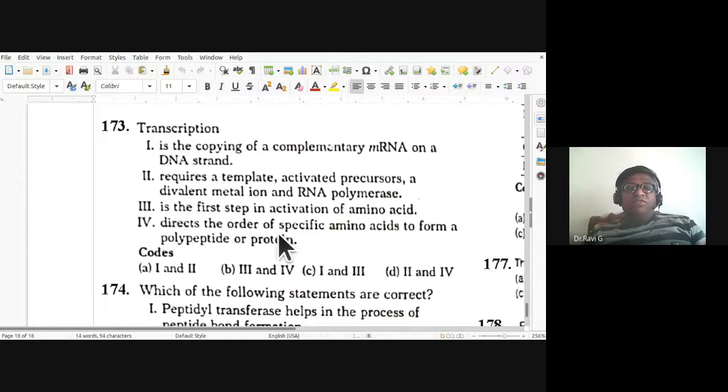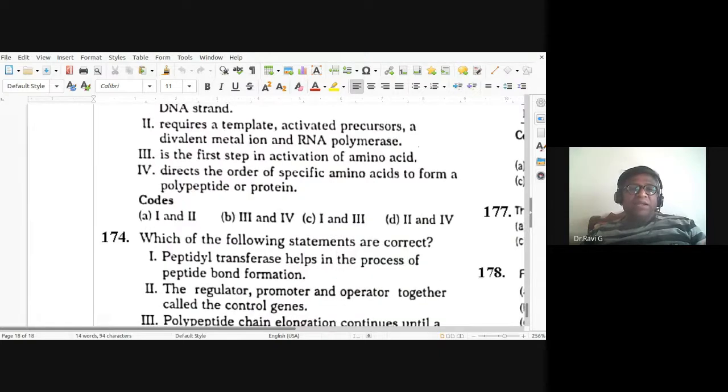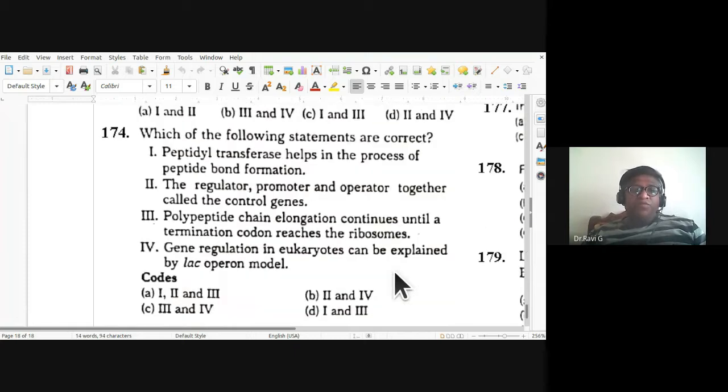174th, which of the following statements are correct? Okay, so let me get back to the slide. Peptidyl transferase helps in the process of peptide bond formation, or the regulator, promoter, and operator together called the control genes.